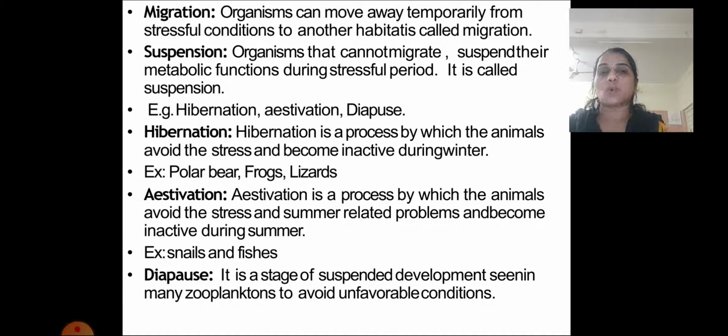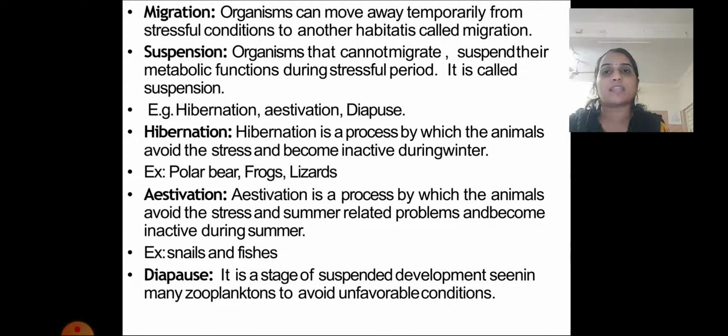When they are unable to tolerate a particular situation of their own habitat, what do they do? They try to move themselves from the stressful condition to a less stressful condition, so that they will survive, and for a period of time they live there and again they come back to the original place. That process of temporary dispersal of the organism is called migration.